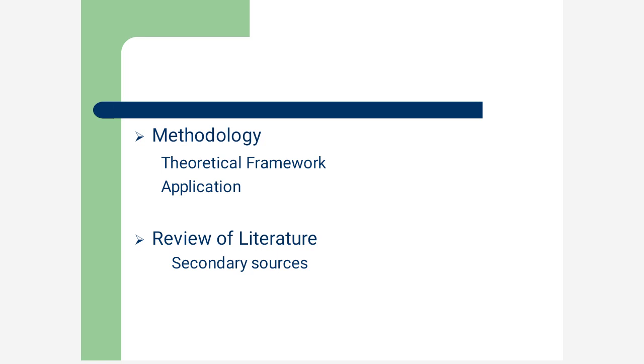So the reference books will come under secondary sources. So if I choose a topic, I have to find out what are the related works that have been published by other authors. So I have to justify that my work is going to be different from their works.